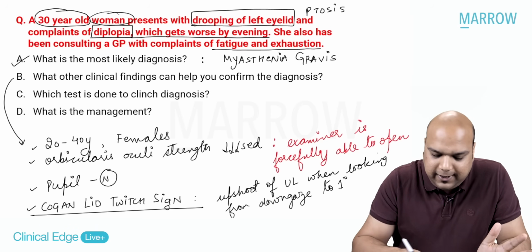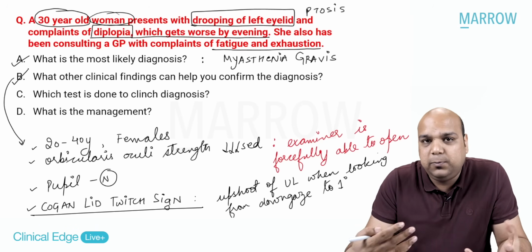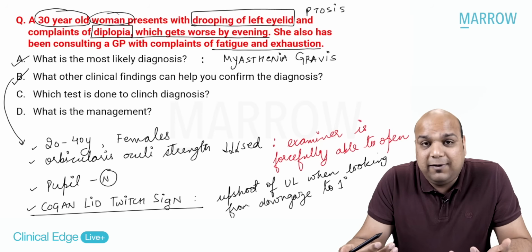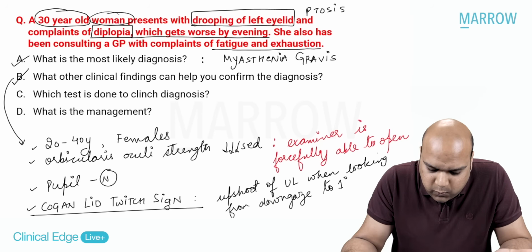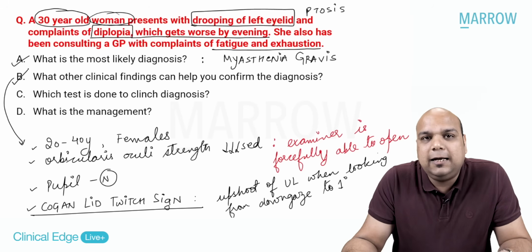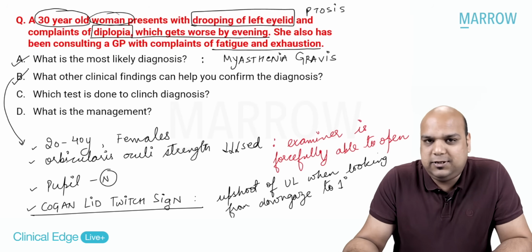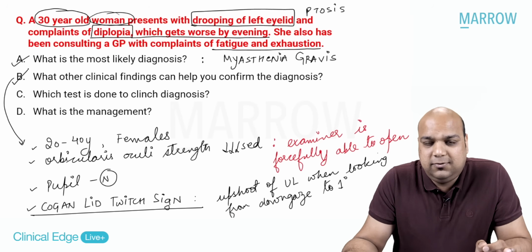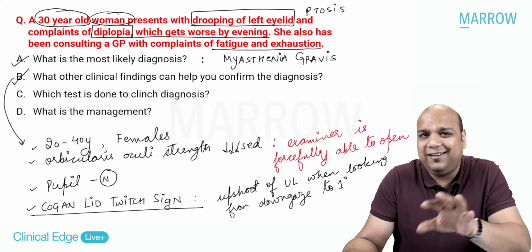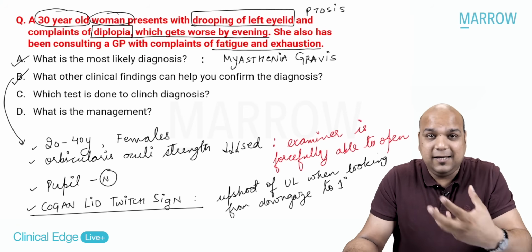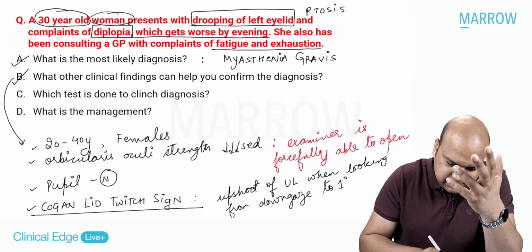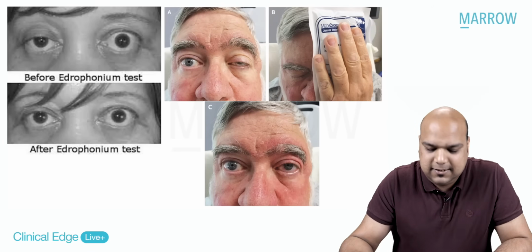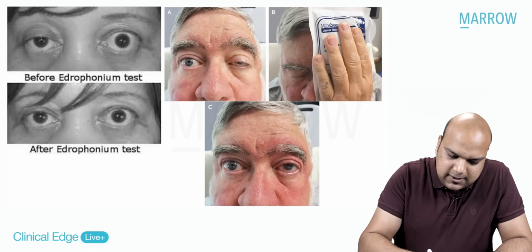What other clinical findings can you see in this patient to be able to confirm your diagnosis of myasthenia gravis? Which test is done to clinch the diagnosis? Very simple. If I suspect myasthenia gravis, I have ptosis. What test will I do? Question has been asked previously also on this in an indirect way. This is just a clinical way. Yes, everybody? The test which will be done is tensilon test. So this is my tensilon test, which I can see here.